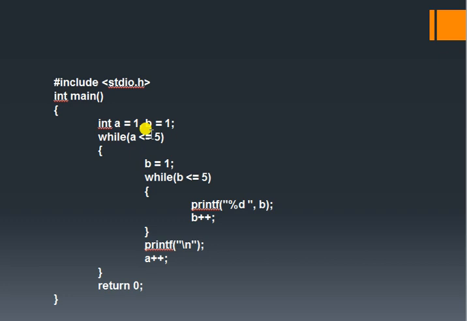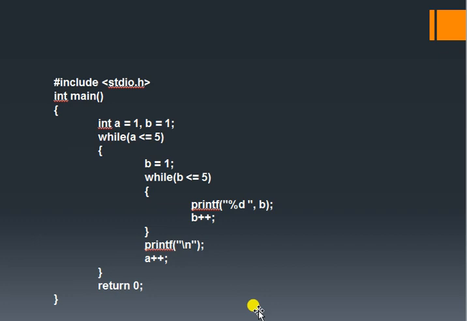So a less than or equal to 5. So here 2 is less than or equal to 5. Then again b equal to 1. So in the second row, the first element we have to print. So b is 1, in the second row print 1. Then b is incremented, then in the second row print 2, 3, 4, 5. After that print the next line. Then a plus plus, next go to the third row, and continue like this until it reaches the fifth row. So that is an example for nested while loop.